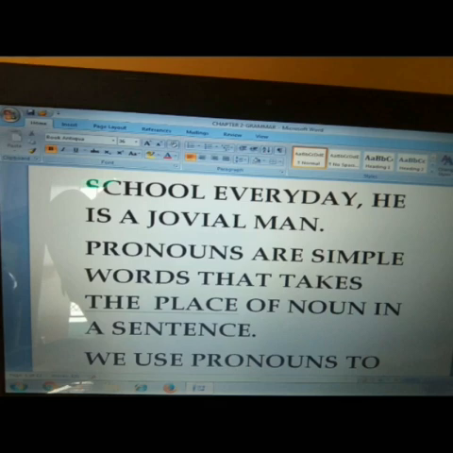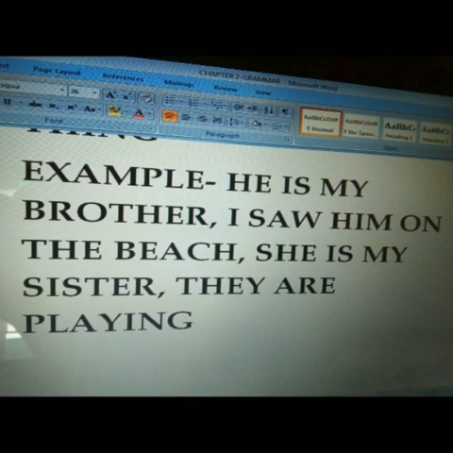Now the definition. Pronouns are simple words that take the place of a noun in a sentence. Now, point number 1. We use pronouns to avoid using nouns. The words I, you, he, she, it, we, and they are pronouns, which come in the naming part of sentences.